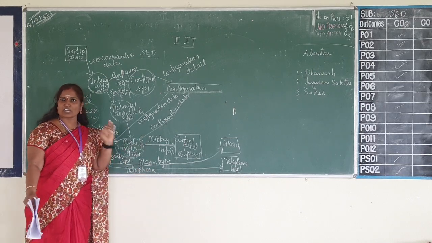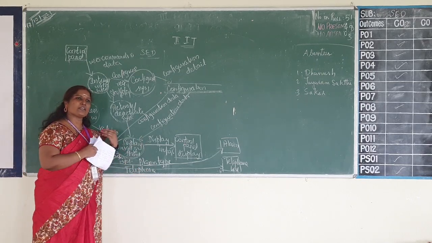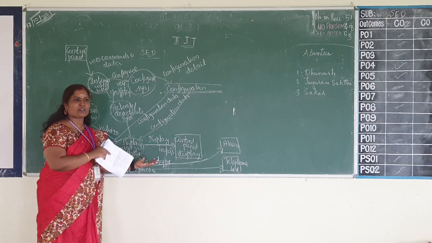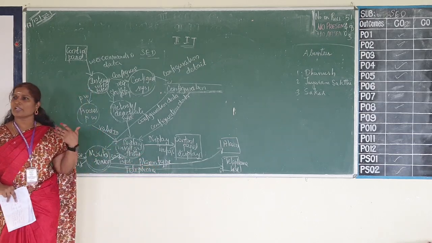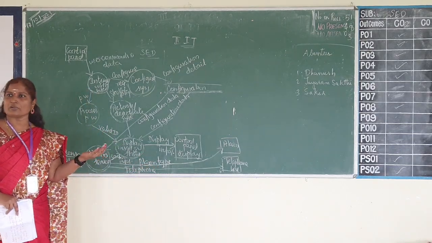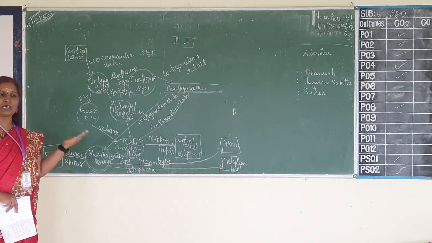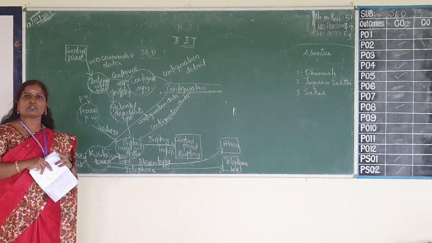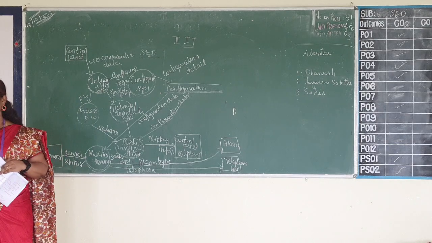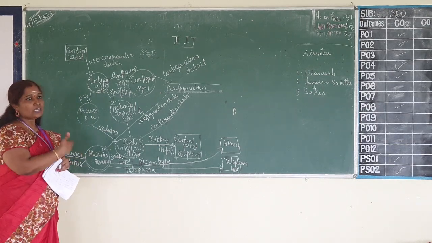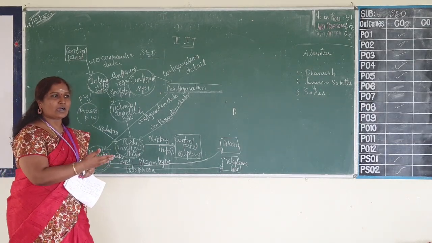So you get three possibilities. One could be normal information, which will be stored in the control panel, so anytime the authorized people will be able to view. The second thing is the alarm. If some notification has to be given, then the notification will be given to the alarm.